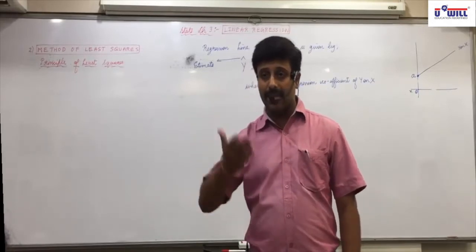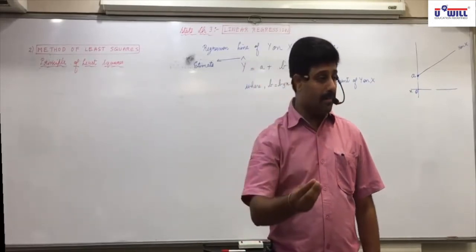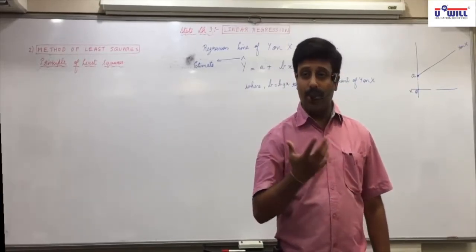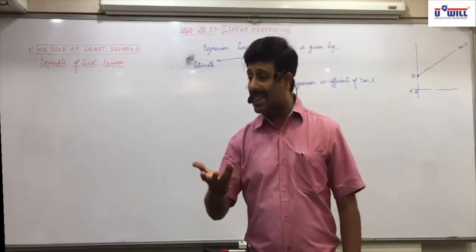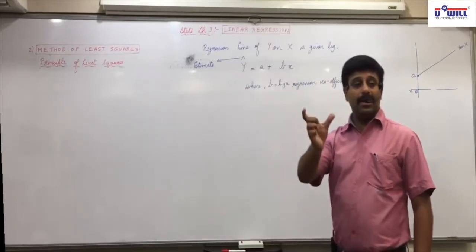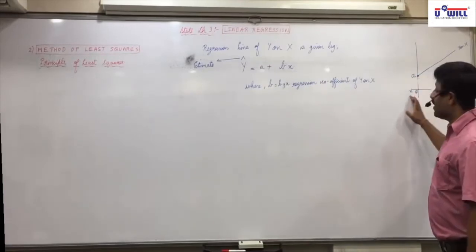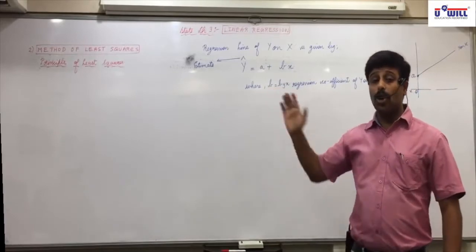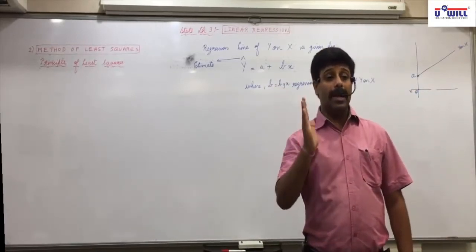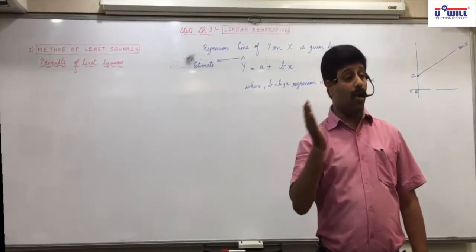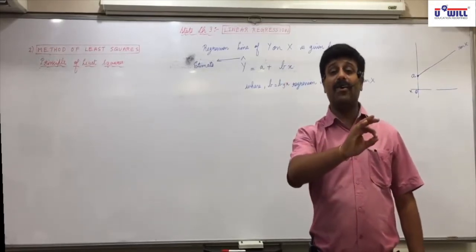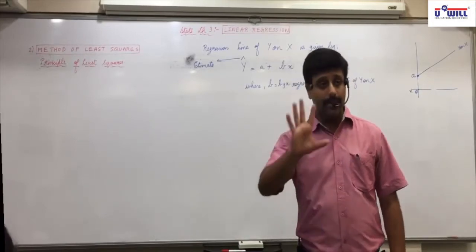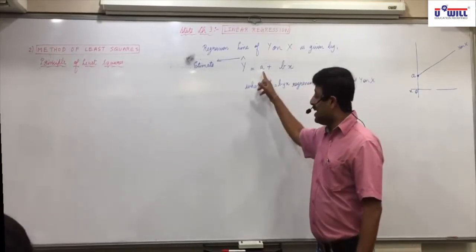You'll do it from the past savings. Even if you don't earn any income, food you will eat, beg, borrow or steal, whatever you'll do. But you're going to eat the food, means you're going to incur that expense on basic necessities. So that expense you're going to incur irrespective of the value of x. That is called the autonomous value. A stands for autonomous value of y, which even if the value of x is 0, is going to take place. Any confusions? Once again, what is A in this equation?